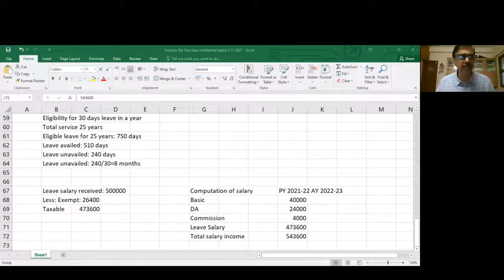Any doubt in leave salary? Shall we proceed further? After this, I want to consider something called gratuity. Now, what is gratuity? Any idea what is gratuity? Gratuity is again a retiral benefit, and there is an act called the Gratuity Act. This act is 1972, a very old act. So any idea what is the meaning of the term gratuity?